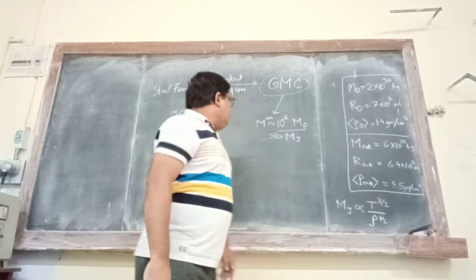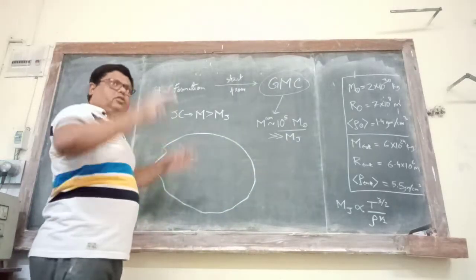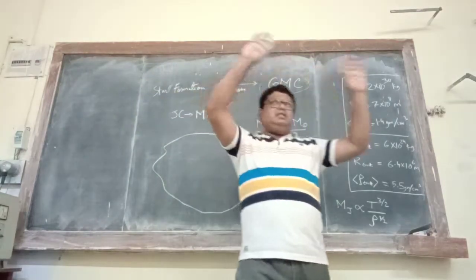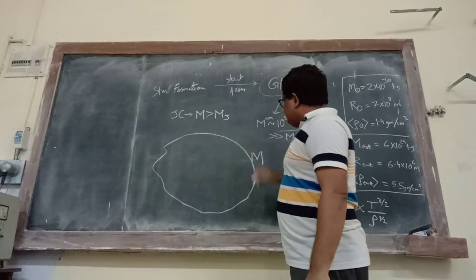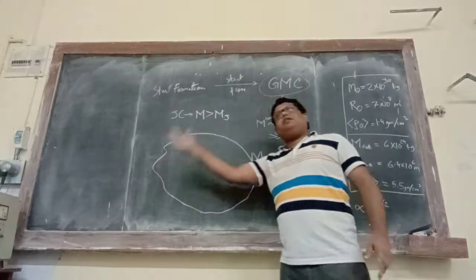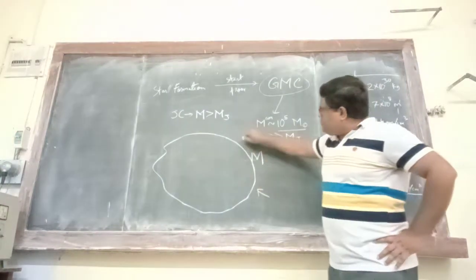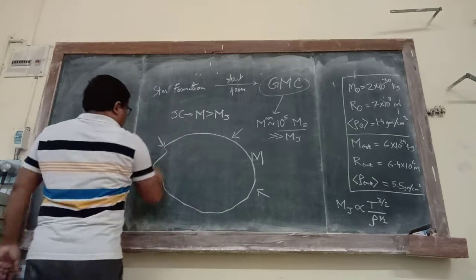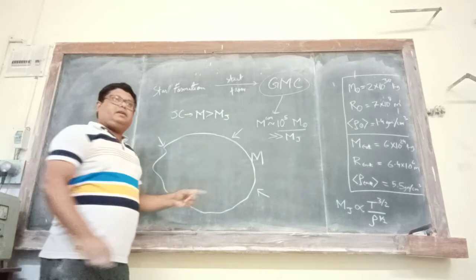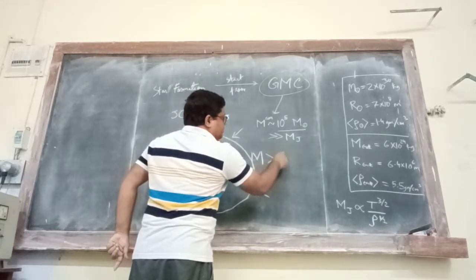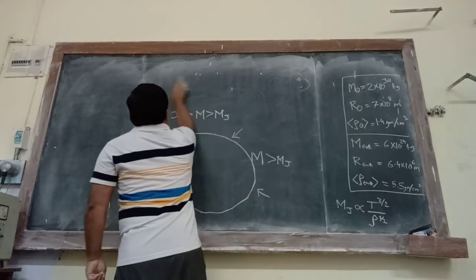Some function is there. Now, suppose we have got a big cloud. I am not talking about the giant molecular cloud. Let us consider a very big gas cloud having mass M. And let's say that gravitational contraction has started. What does this mean? This means that the mass of this cloud must be greater than the Jeans mass. Otherwise, gravitational contraction can't happen.